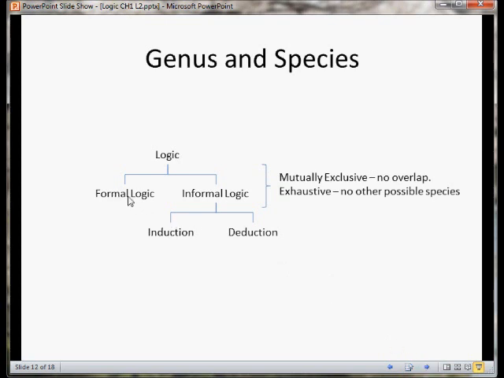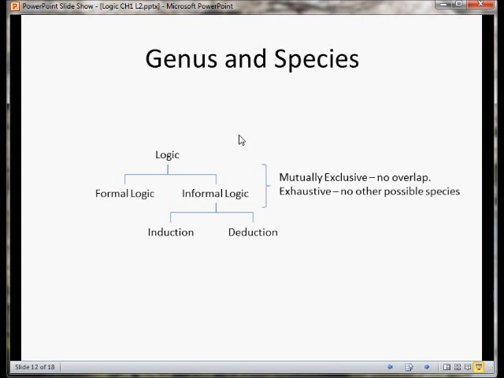Well, the terms formal logic and informal logic are mutually exclusive and they are exhaustive. That is, there are no other kinds of logic besides formal logic and informal logic. It's exhaustive. There is nothing else. They're also mutually exclusive, which means there is no overlap. There is no kind of logic that would fit into both the species of formal logic and informal logic. Likewise, induction and deduction are the only kinds of informal logic that are possible. And so they are exhaustive.